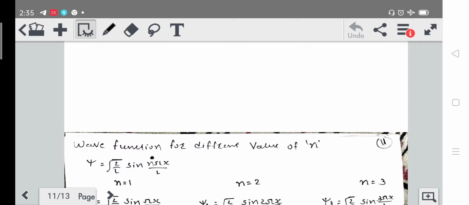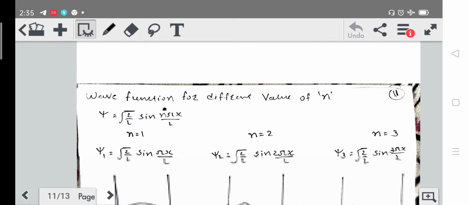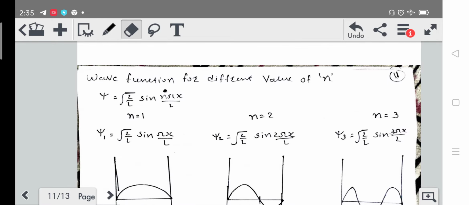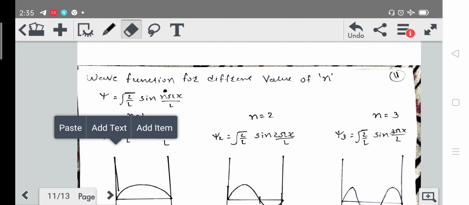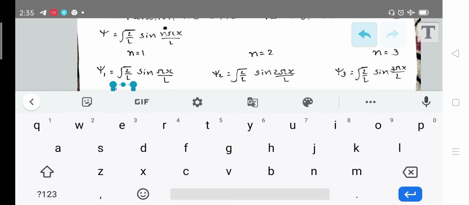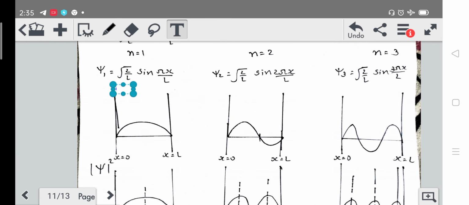Here we already know the general formula psi is equal to root 2 upon L sine n pi x upon L. So let's put first n is equal to 1. So we will get psi 1 is equal to root 2 upon L sine pi x upon L.